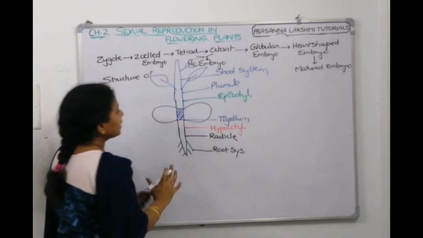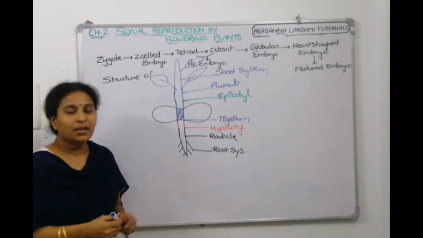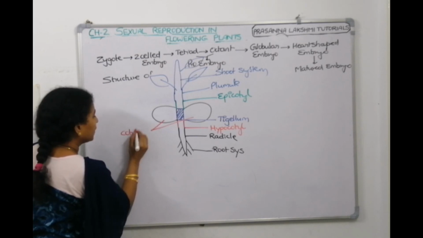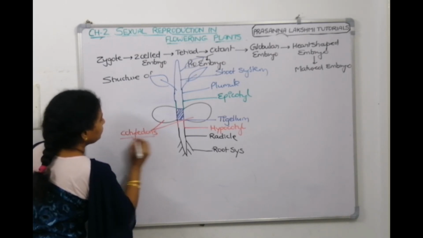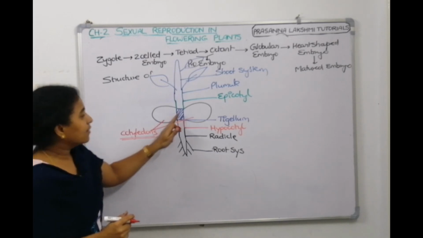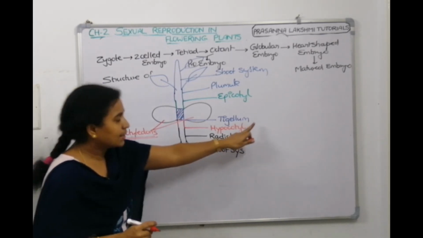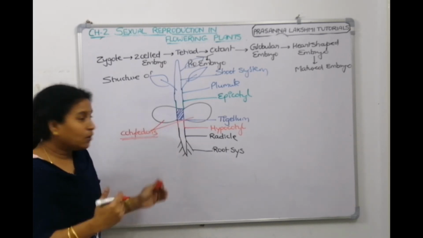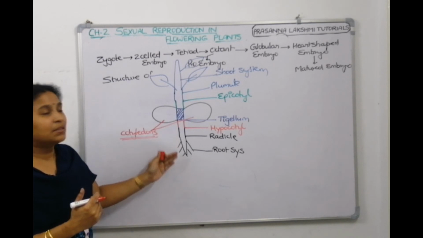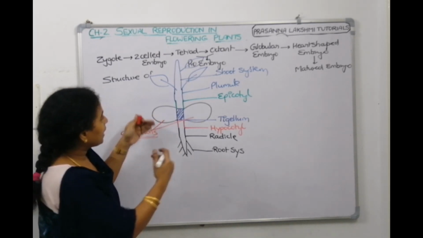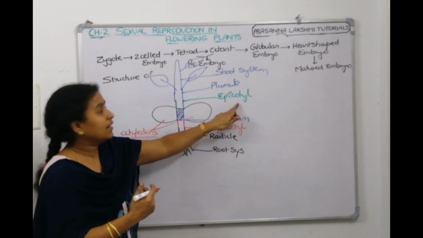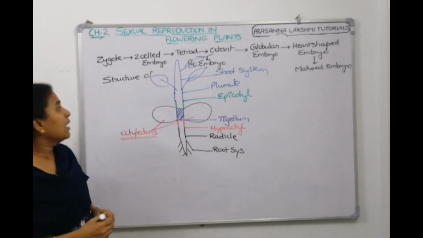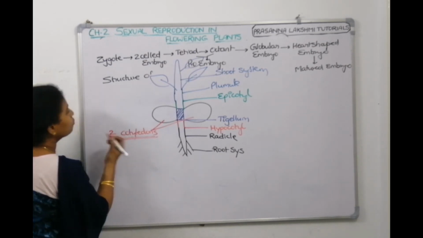Right? So this is the structure of the dicot seed. In that we have seen 2 cotyledons. These 2 are cotyledons, and the embryonic axis with the cotyledons is called the tigellum. The part below the cotyledons is the hypocotyl, which will make the radicle. The radicle will make the root system. The part of the embryonic axis above the cotyledons is called the epicotyl, which will make the plumule, which will make the shoot system. Understood, children?